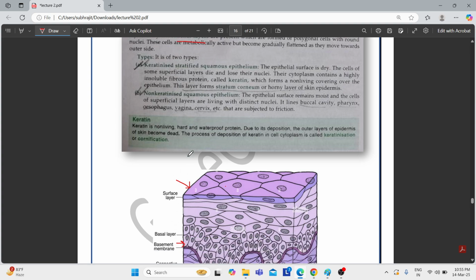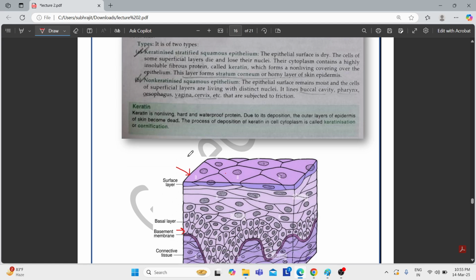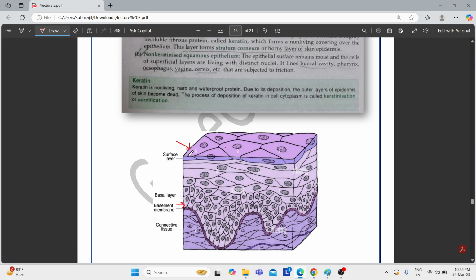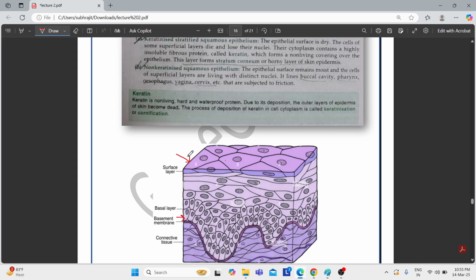Why is this called the transitional layer? Because transition means change. What is meant by change? On the surface there are squamous, flattened cells. As we move down towards the innermost layer, there is a change in the structure of the cells, and ultimately we reach a layer where there are columnar cells.